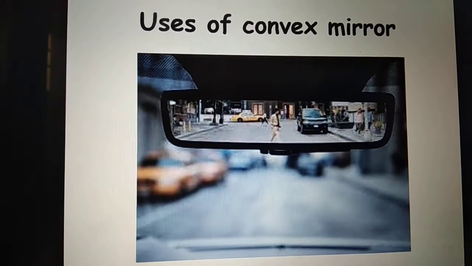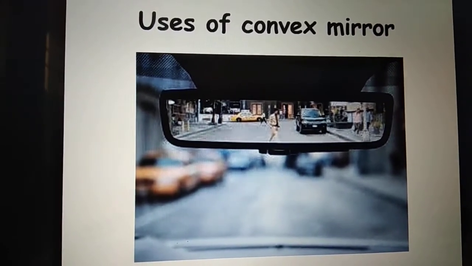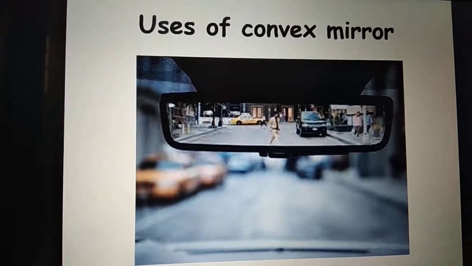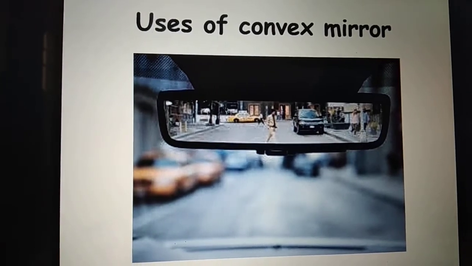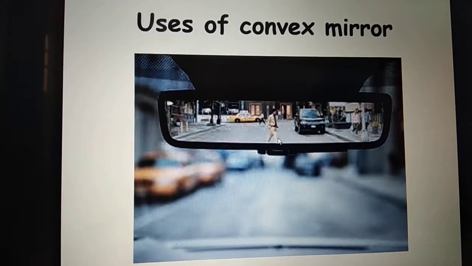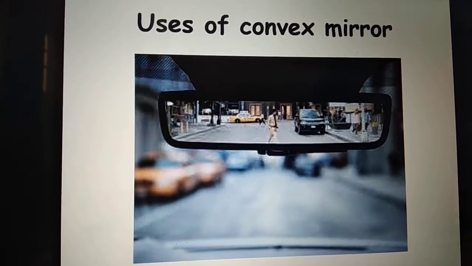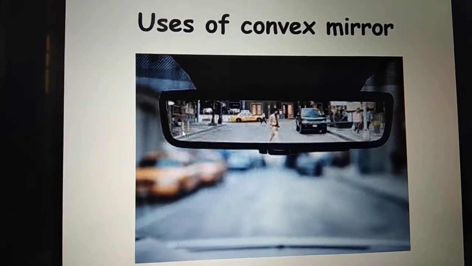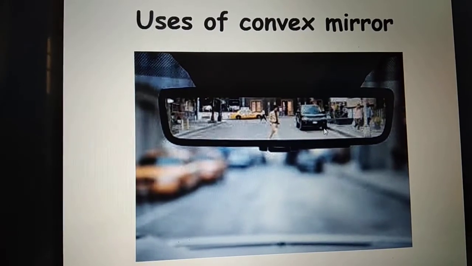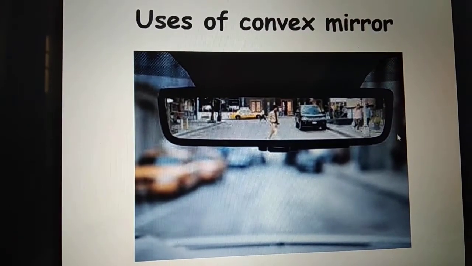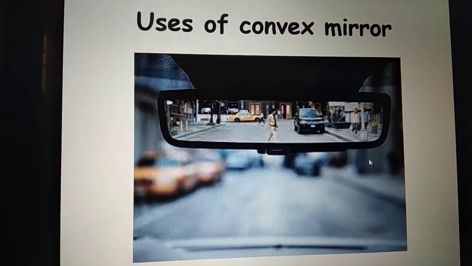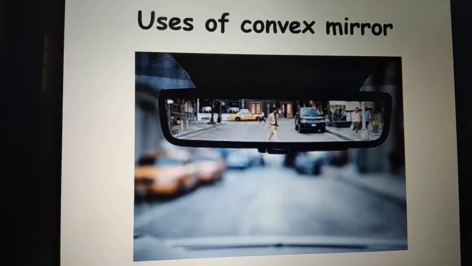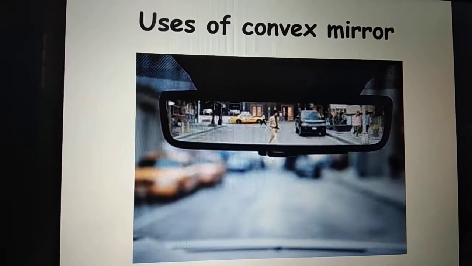Virtual means they are erect, so if the object is standing, the image is also standing. Another thing is the image size becomes very small, so this gives me a wide view. From such a small mirror, sitting inside my car, I can see behind, the full road. So that's why convex mirror is used for rear view mirror for automotives.